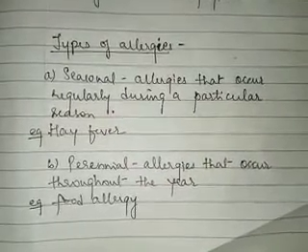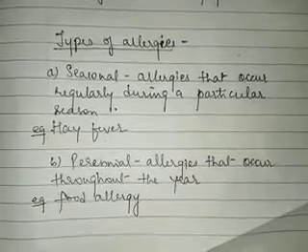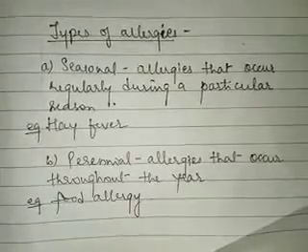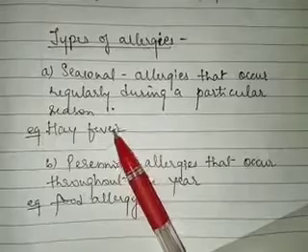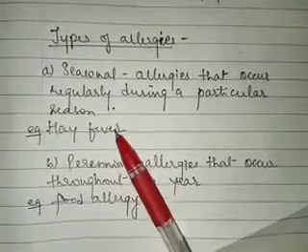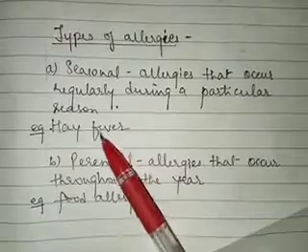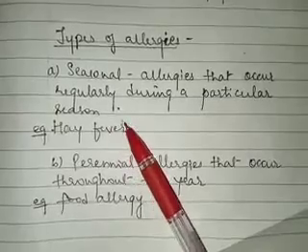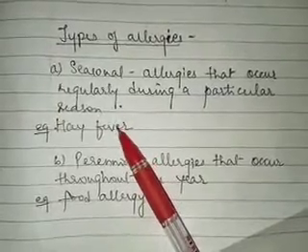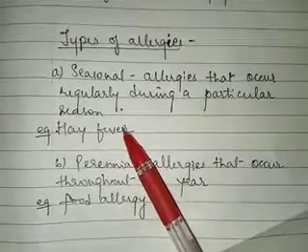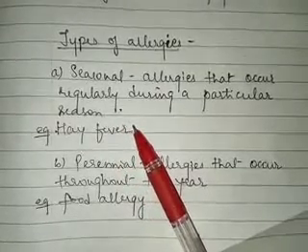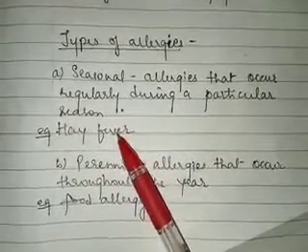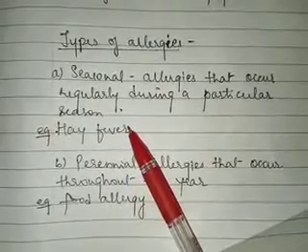So an allergy that is occurring in a particular season, such type of allergy is called seasonal allergy. An example is allergy caused due to pollen grains, which is also called hay fever or allergic rhinitis. It occurs during the spring season, when pollen grains are released in very large amounts in the air. People who are sensitive to such pollen grains will show the allergic symptoms.